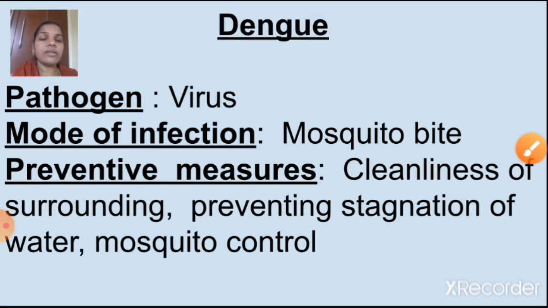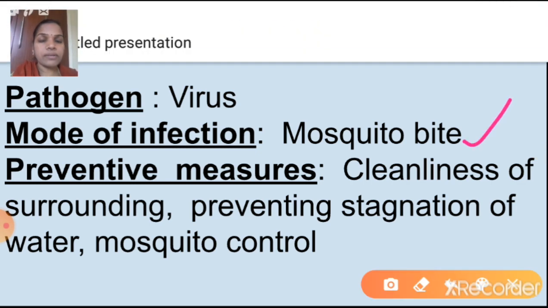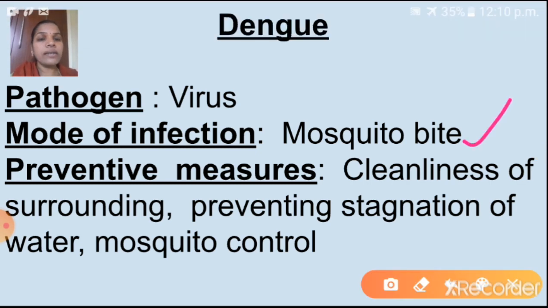Next one is dengue. Pathogen, you know, is a virus. Mode of infection is what? Mosquito bite. Preventive measures: cleanliness of surroundings, preventing stagnation of water. Next one is mosquito control. So this disease will spread through mosquitoes. So here what we have to do as preventive measures is keep our surroundings clean and not allow water to stagnate. Next one is mosquito control. That also we should do. Next one is,